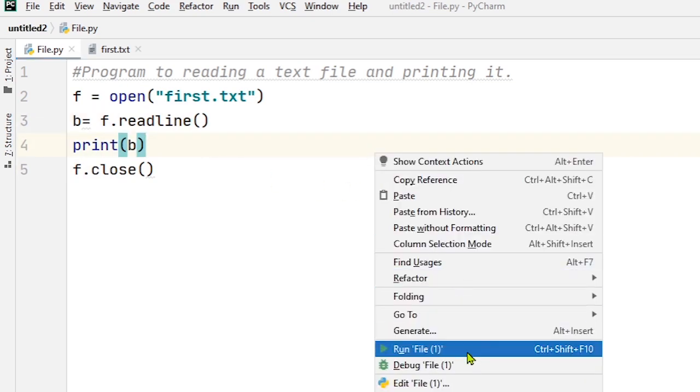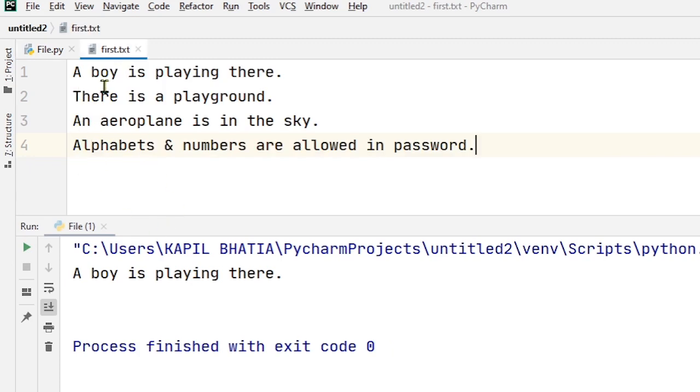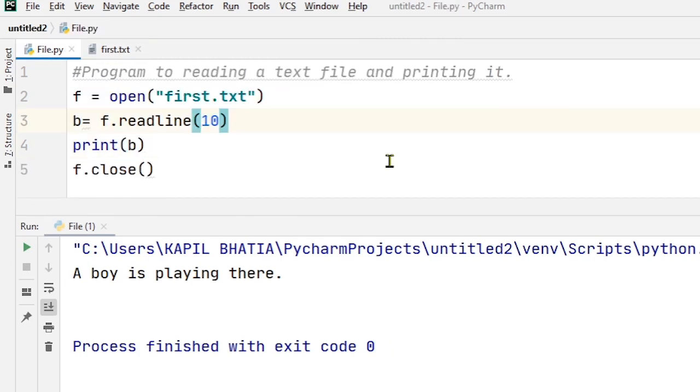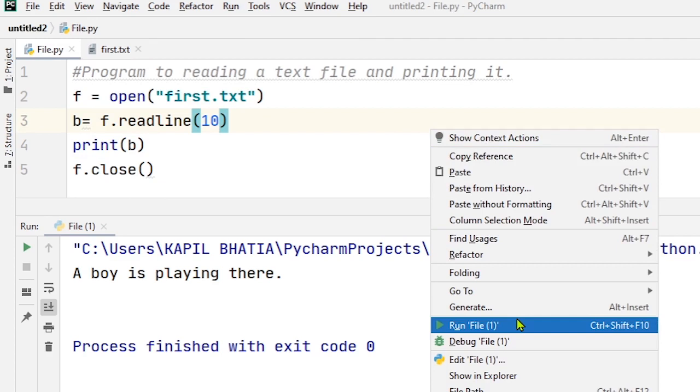If I try to run this code, you will find that the first line of this file will print onto the screen. So here you can see "a boy is playing there". The first line of this file first.txt is "a boy is playing there". But if we pass a number in this function as an argument, it will read only a specific number of bytes.